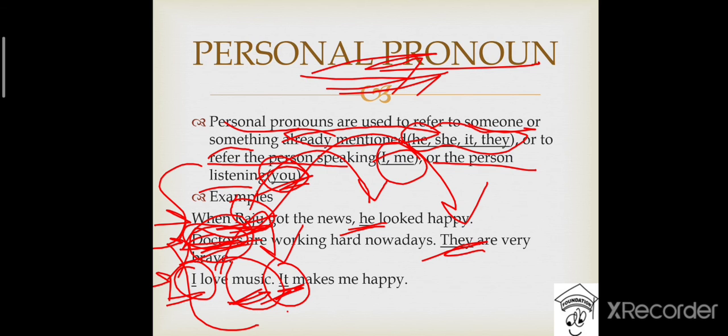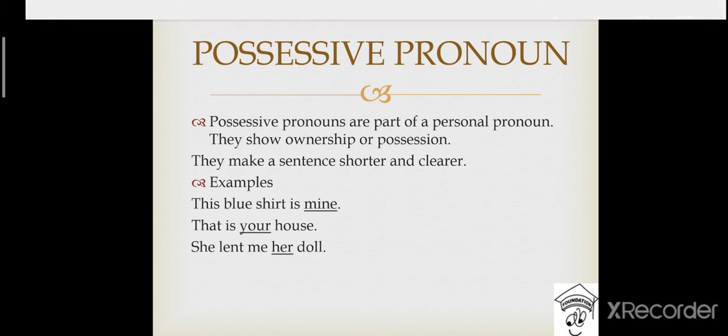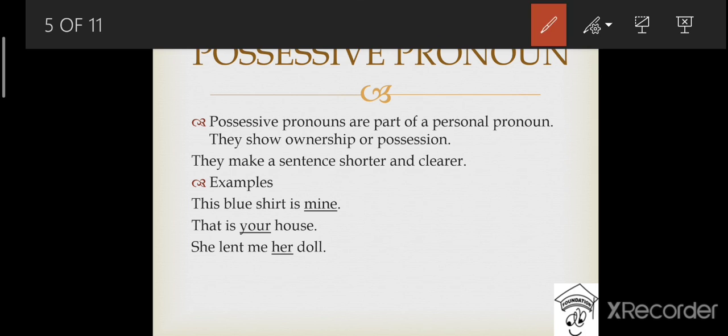Now let's move on to the second category of pronoun, which is possessive pronoun. If you understand the meaning of the word possessive, then it will be easier for you to identify a possessive pronoun. Possessive pronouns are a part of any personal pronoun.